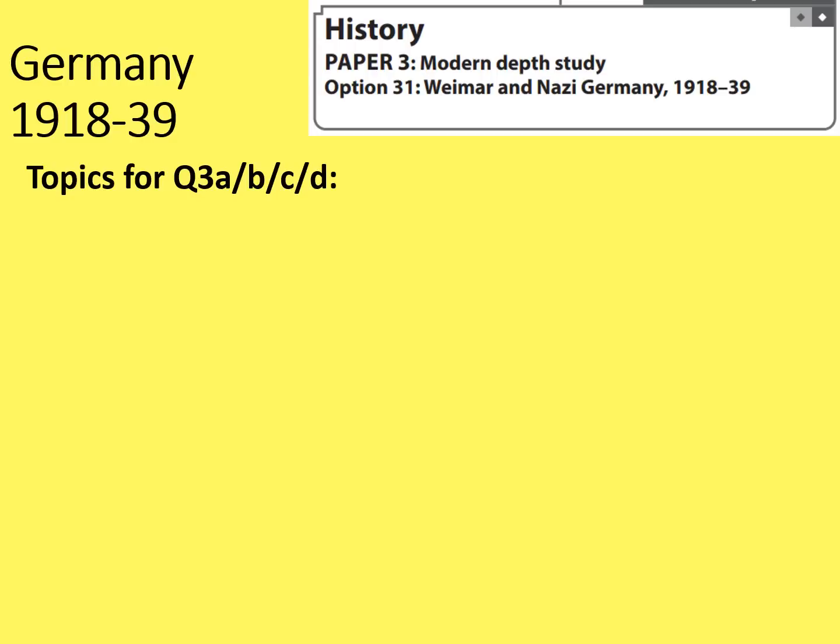This can make this paper quite frustrating because actually the breadth of topics that you're being asked on is really quite narrow. So how can we try and predict what's going to come up this year? Well, let's consider what's come up before.